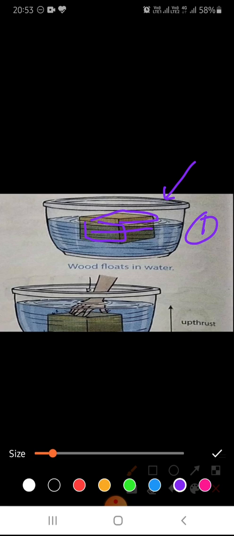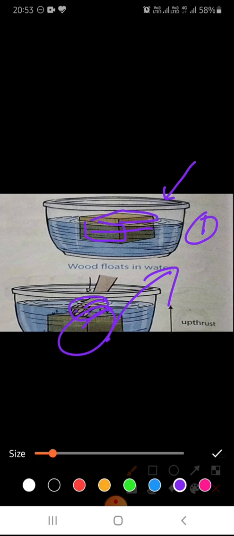Now you have to put your fingers like this on the wooden block, put some pressure on it and try to push it inside the water. Now after some time, just take your hand off. What will you see? You will see that the wooden block is coming back to the surface of water.